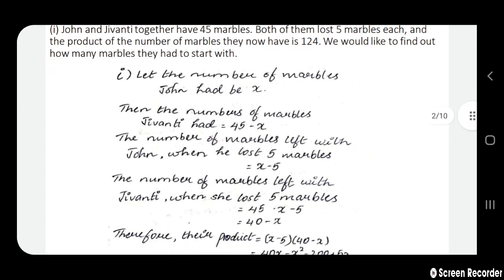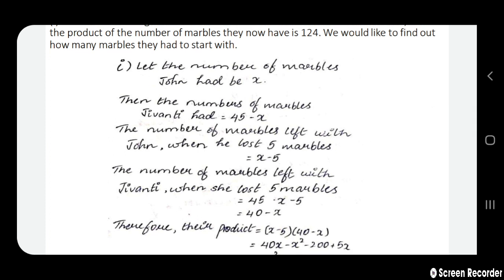We end up getting 40 minus x with that sentence. And the product of the number of marbles they now have is 124. That is, the product of John and Jivanti after losing 5 marbles each is 124.